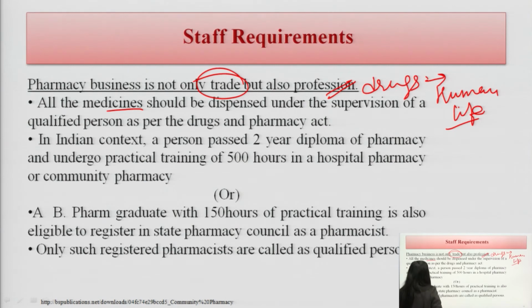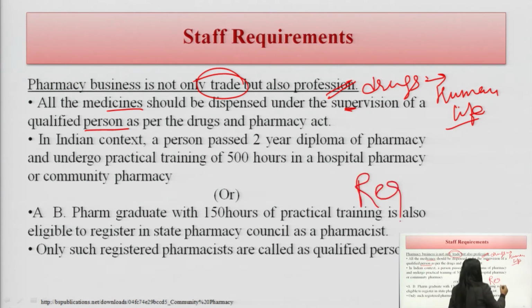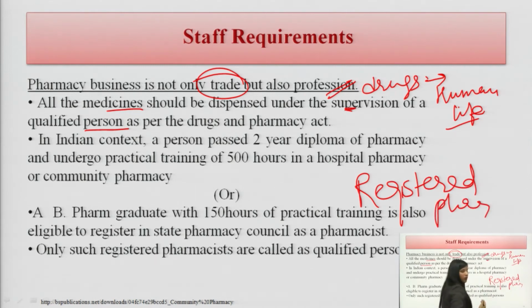All the medications or medicines should be dispensed under the supervision of a qualified person. Who is the qualified person for the community pharmacy? Of course, the registered pharmacist. Who will be a registered pharmacist? The question arises. There are 3-4 courses by which we will get this certification. One is diploma in pharmacy, another is bachelor's in pharmacy, then there is the PharmD course. The PharmD course is a very good course as it gives more patient-oriented information.